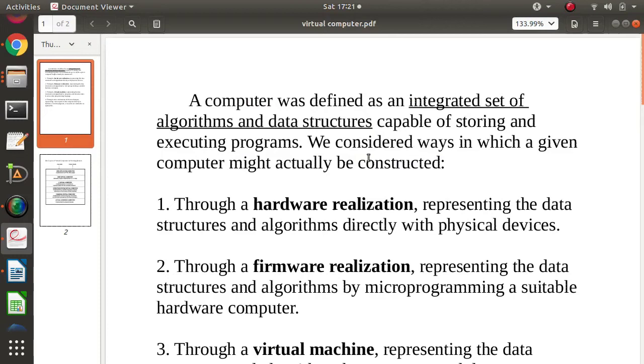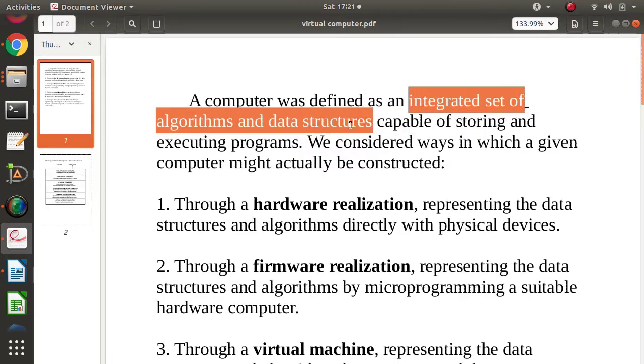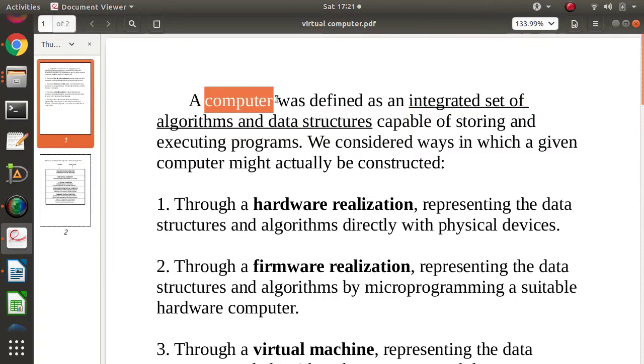Whatever the aim or objective that we want to achieve can be achieved through algorithms, and for that, whatever data we require, we access or save in data structures. So, an integrated set of algorithms and data structures is called a computer.